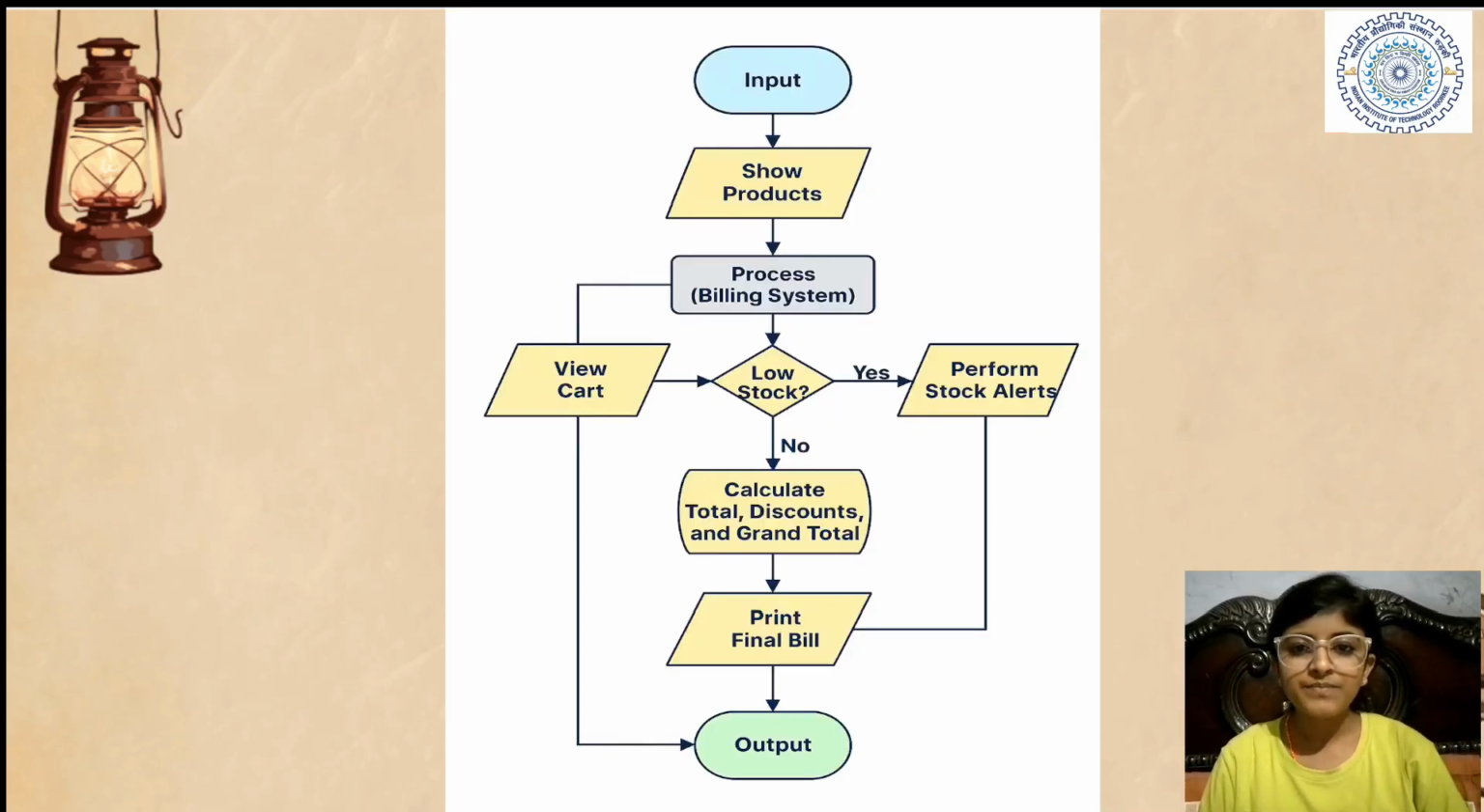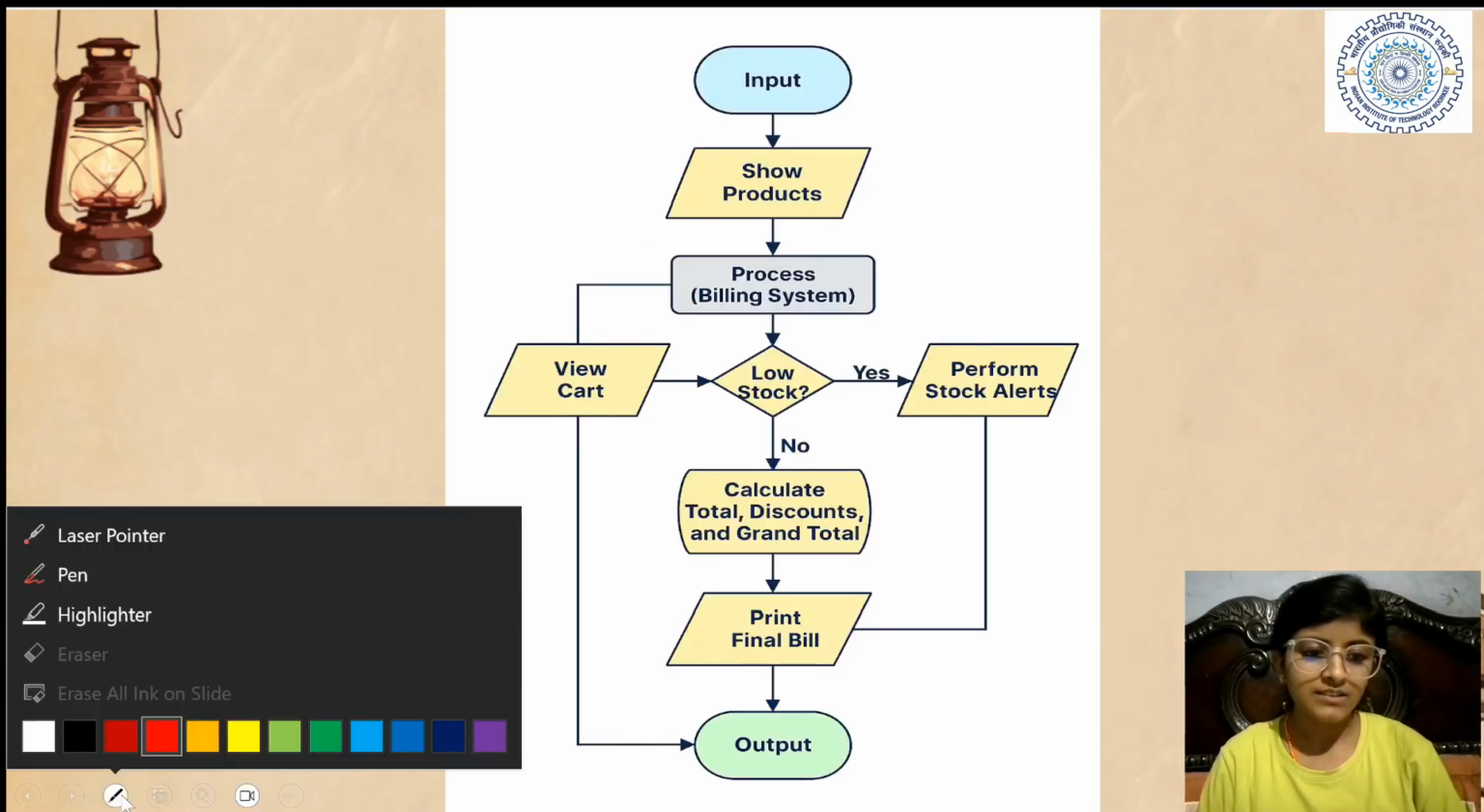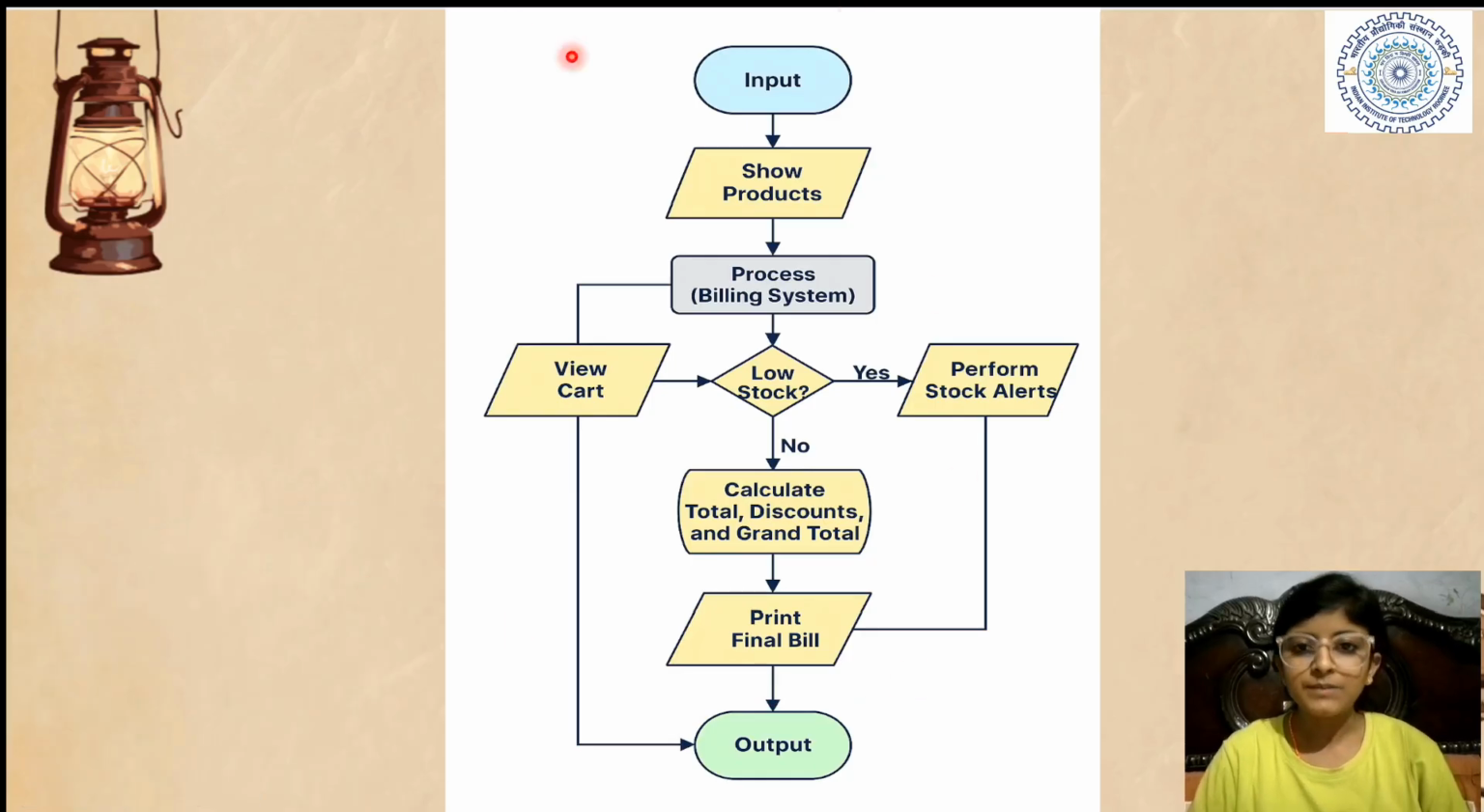So next is the flow chart. Okay, let me use the laser. See, this is the input. What is the input here? See, the input is what? When the customer comes to your shop, what will you ask?